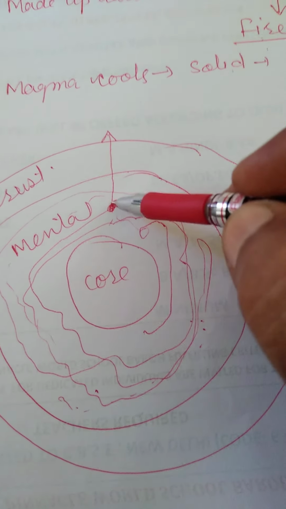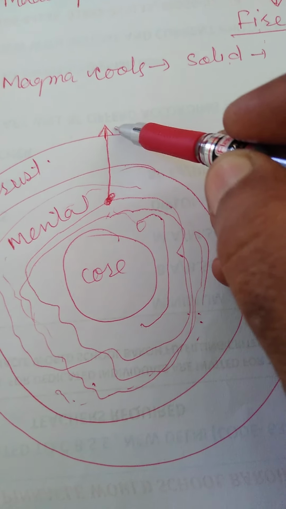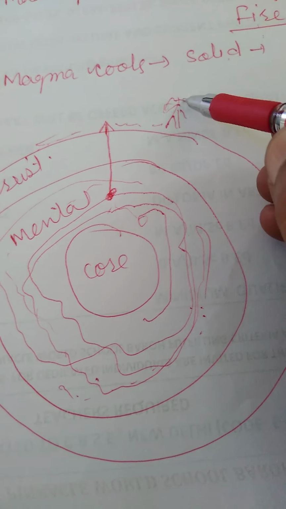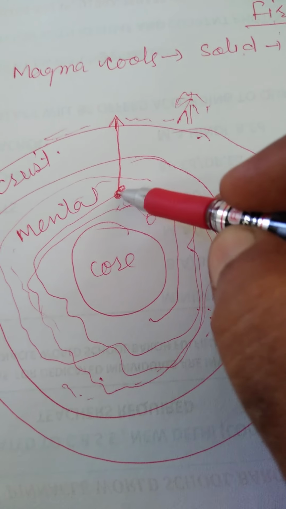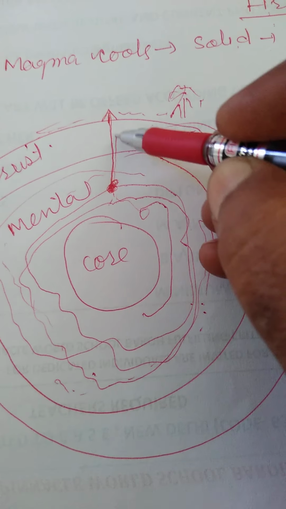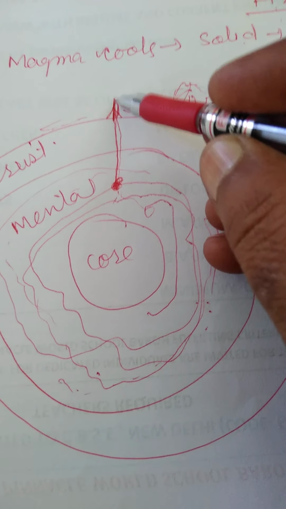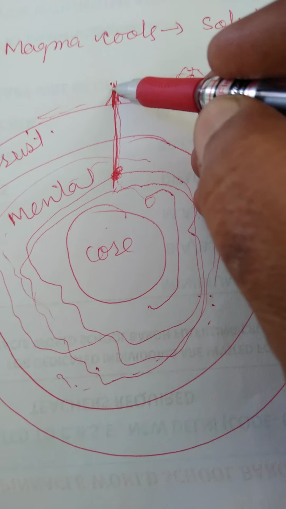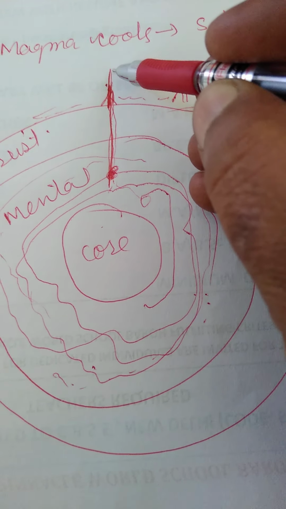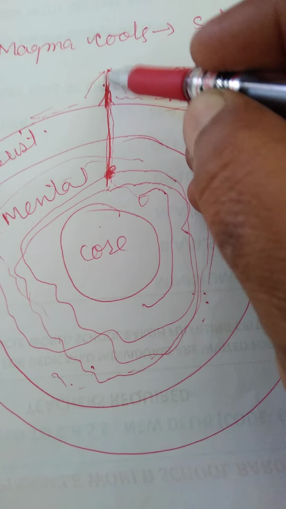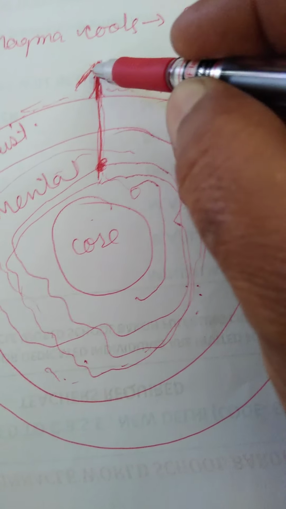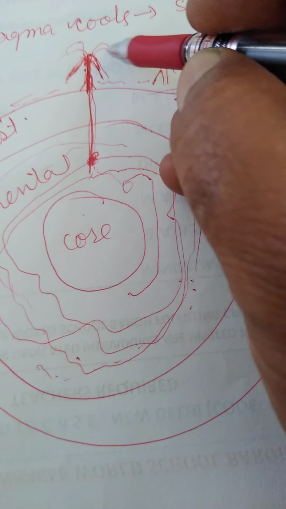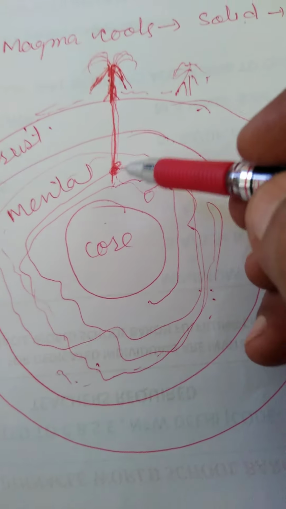If that material comes outside, because this is the surface of earth, where we are living, where there are trees and all things, so when molten material comes out from the inner side of earth to the surface, it will create a mountain.